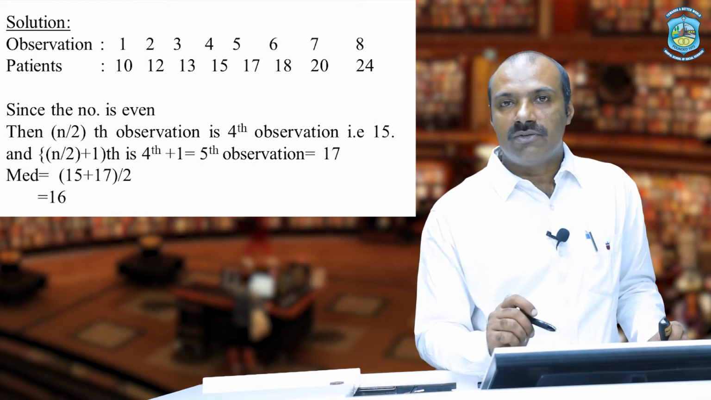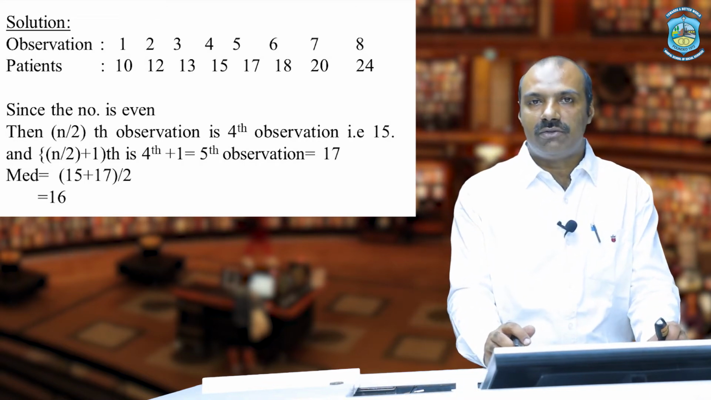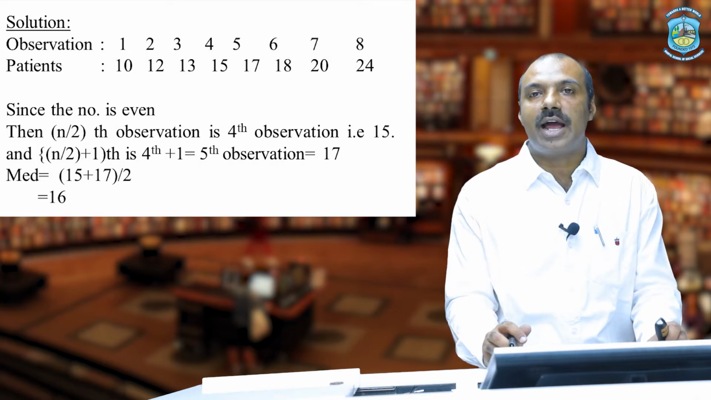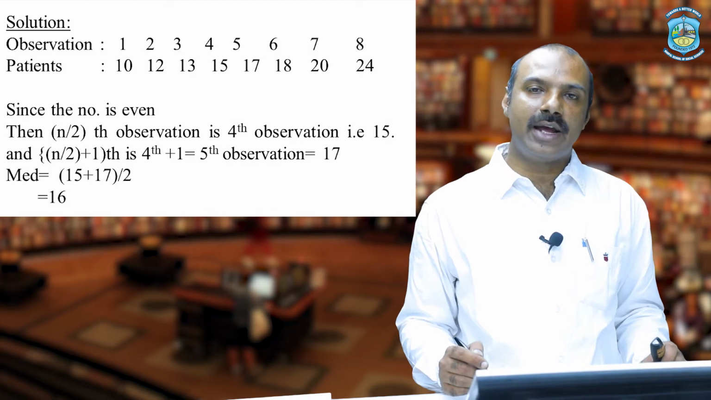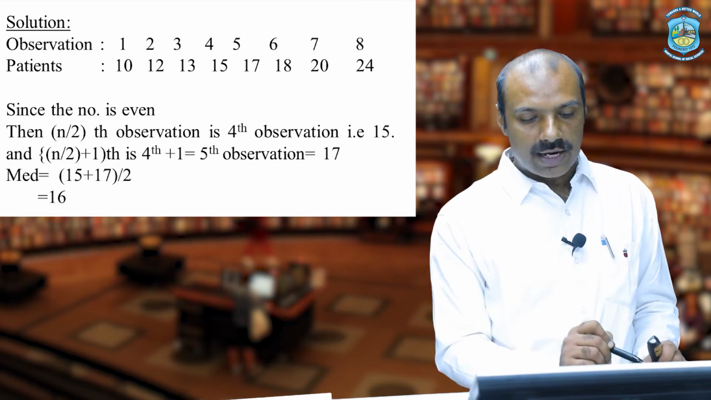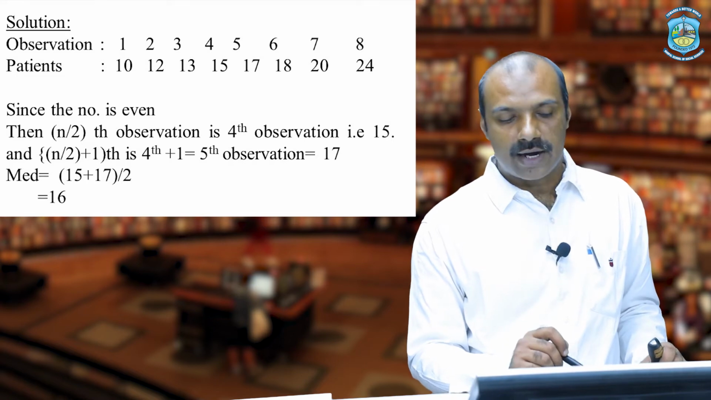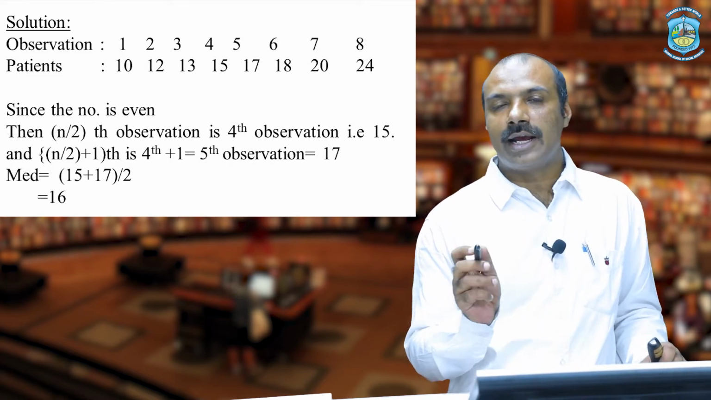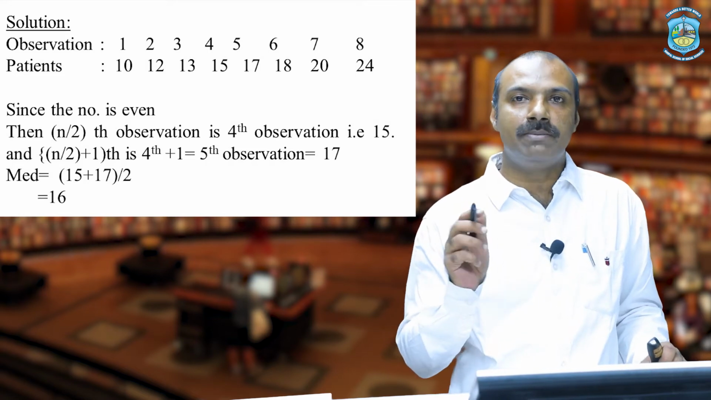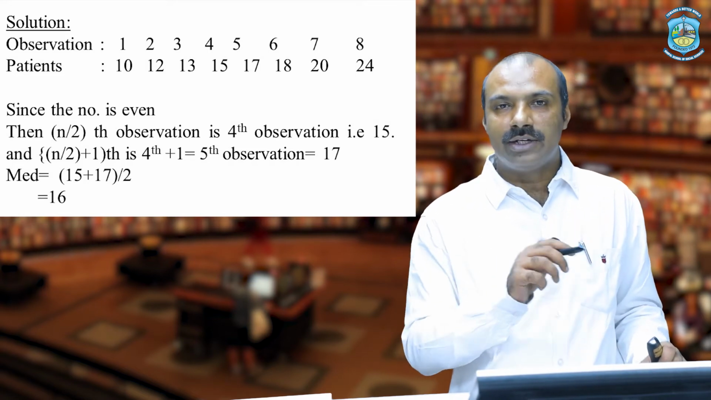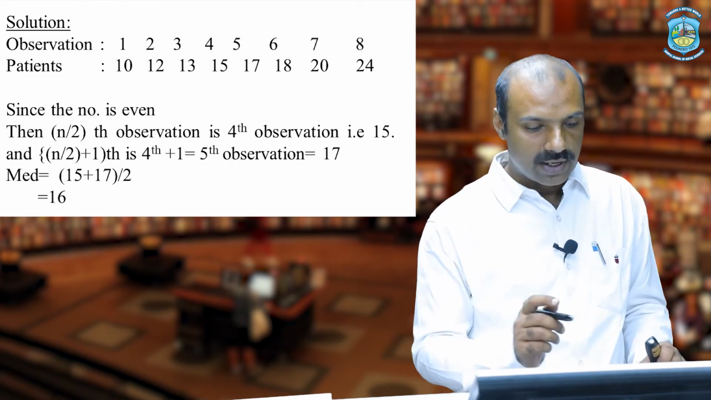Since the number of observations is 8, we cannot have a single middle value. So we have to find the average of 2 middle values. The formula is the n by 2th element plus the n by 2 plus 1th element, divided by 2. It means the element at n by 2th position plus the element at n by 2 plus 1th position, meaning the next element, divided by 2. So we have to calculate the average of 2 middle values.